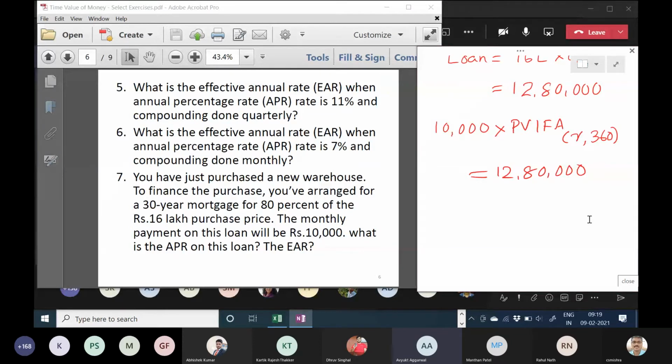So the return would be 36 lakhs upon 12 lakh 80,000 to the power 1 by 30. No, because you are not giving annually, you are giving monthly. No, that is not the approach. So let's make the power 1 by 30 into 12.